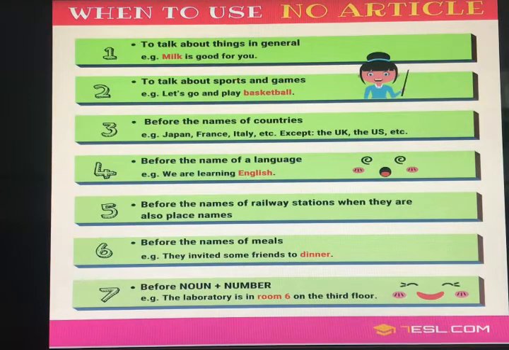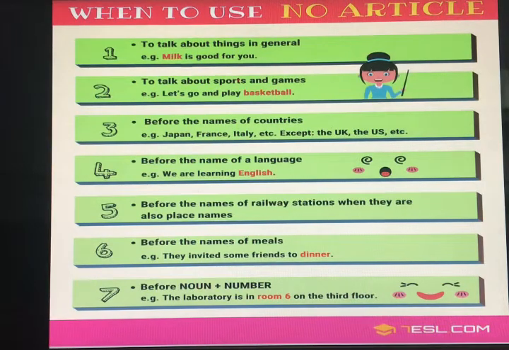Third is before names of countries. Fourth is before names of languages. Fifth is before the name of a railway station when they are also place names. Next is before names of meals. But if the name of the meal is repeating for the second time, that means we have already mentioned it before and then we are using it again, then we will put the article.